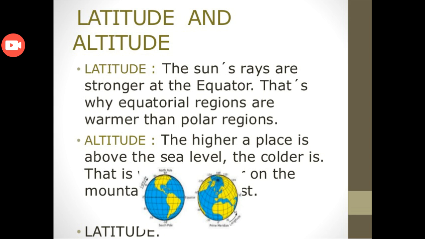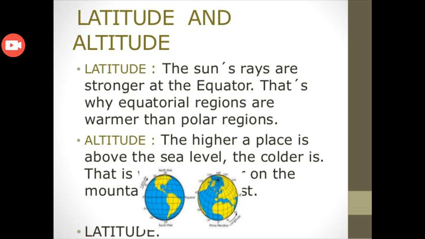Okay, so at latitude 0 degree are the tropical areas, and polar areas are at 90 degrees towards north or south. So it means the temperature at the latitude of 0 degree, or the equator, will be warmer, hot as compared to the polar areas where the temperature is cold. So as you move from latitude 0 degree to 90 degrees, the temperature will decrease.